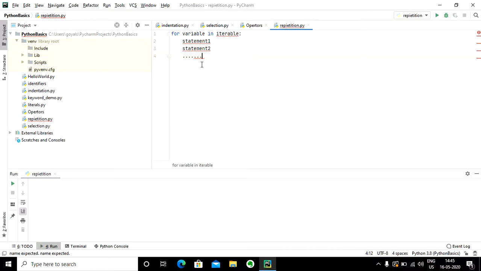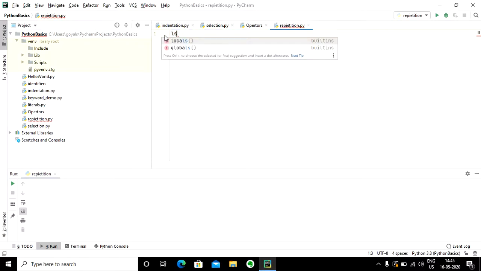This is the syntax. Now let's take an example of for loop. For example, let's say I have a collection, let's say LSD1, and this collection has got some numbers.